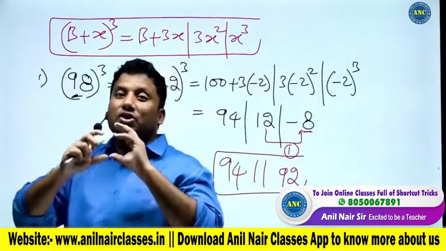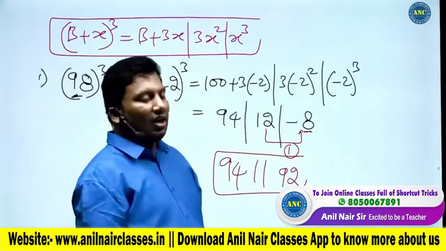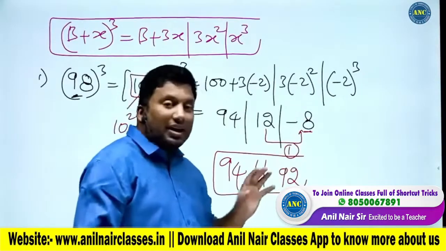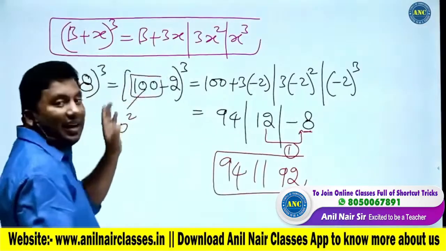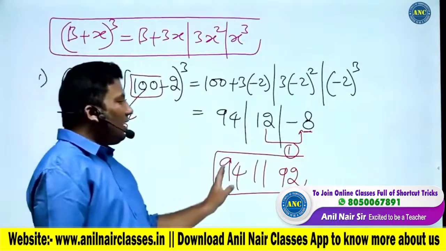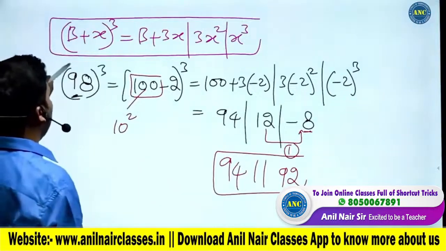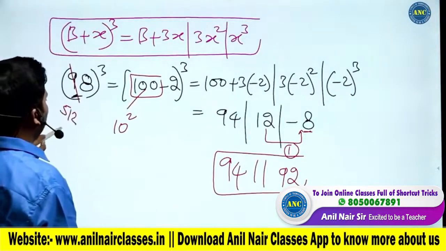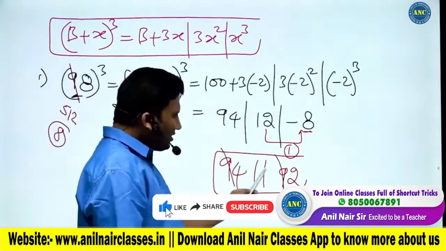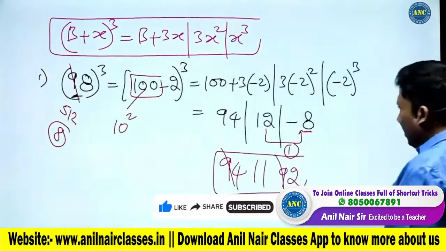The only thing which you might get confused is this step. 1 is carried on a base 100. 100 minus 8, it is 92. Why did it become 100? Because 1 is carried on a base 100. 100 minus 8, 92. 12, 1 carried, it became 11. 941192. Whenever you are in doubt, you can always check by using digital sum. 98 cube: 8 cube is 512, 5 plus 1 plus 2 is 8. So the digital sum is matching. I hope the idea is clear.